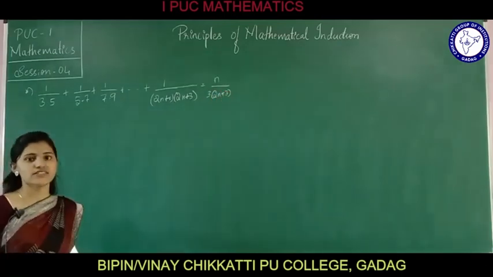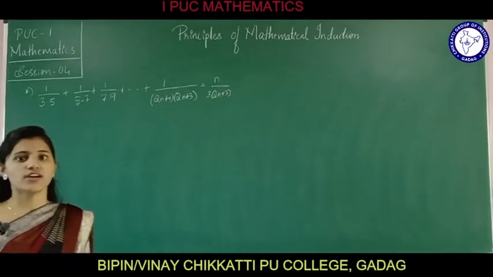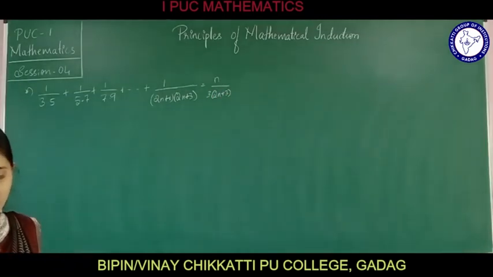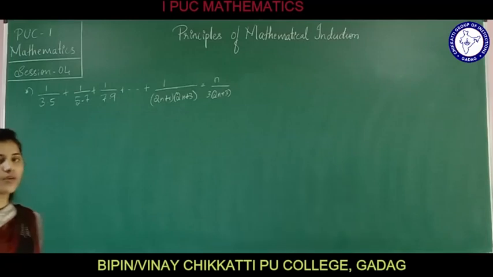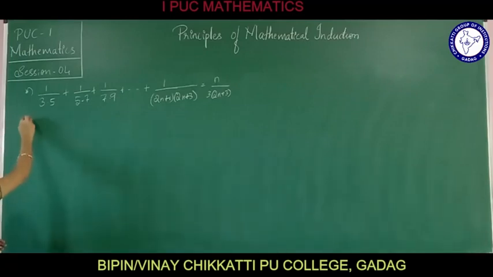So students, what are we going to consider again? Let the statement be P of n. Begin with the same process.